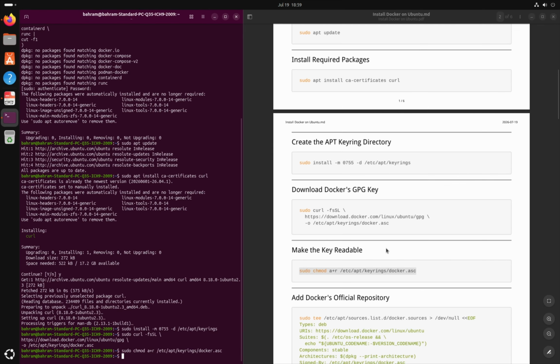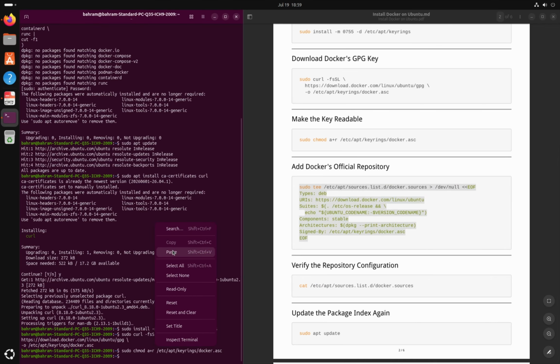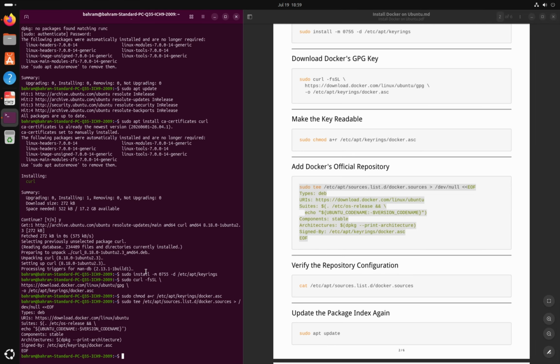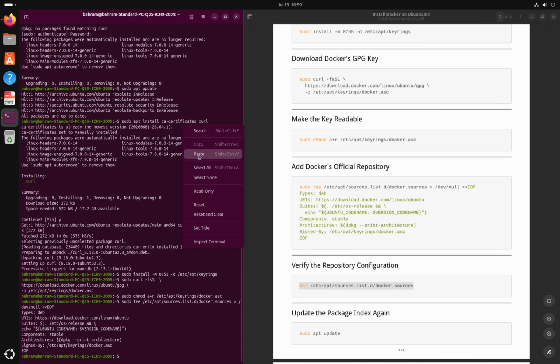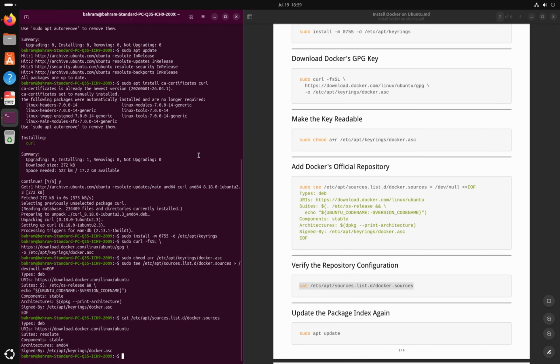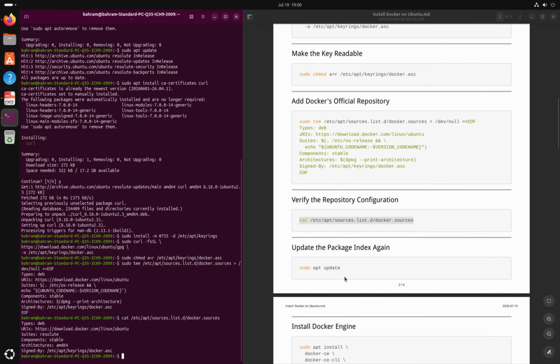Now add Docker's official repository. This is the repository configuration provided by Docker. We don't need to manually change the Ubuntu version or system architecture. Let's verify that the repository file was created correctly. Here. Now update the package index again so Ubuntu can retrieve package information from Docker's repository.